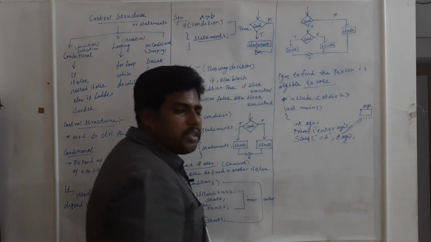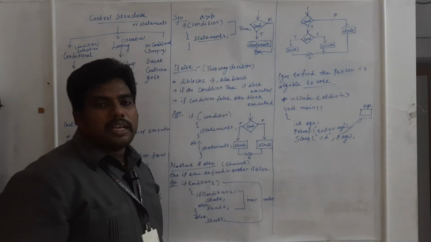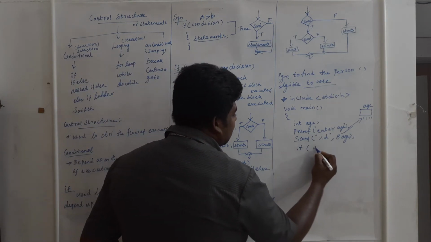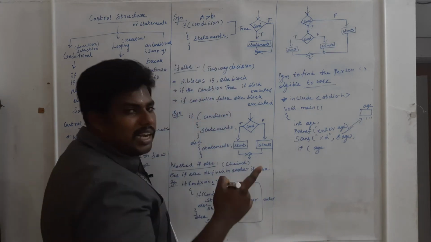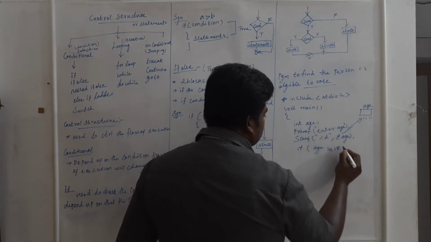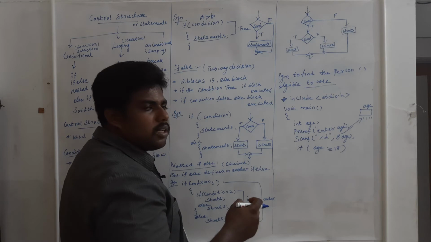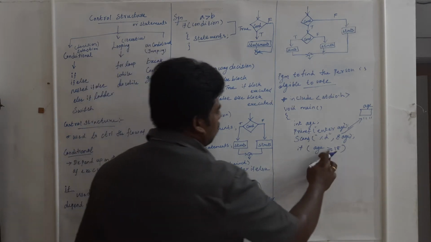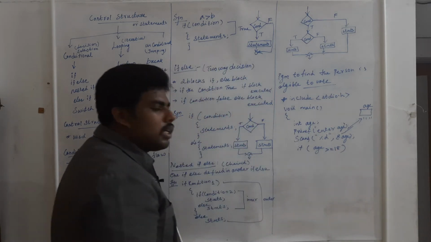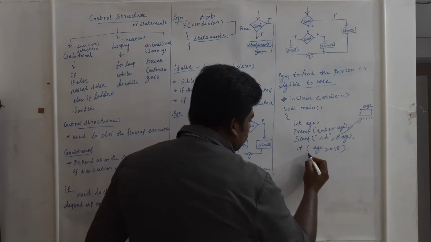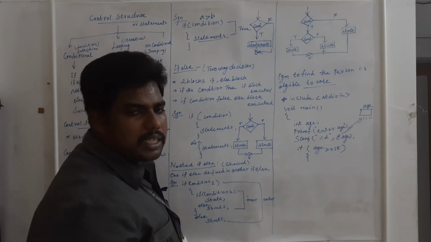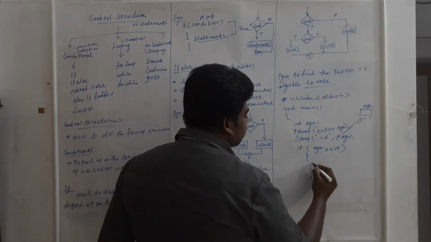Okay, all of you understood? Now I am going to use the if condition. What's the syntax? If, then in the bracket I am going to write the condition. What's the condition? Age greater than equal to 18. What is this symbol? Greater than equal to, right? Now, if only one statement is coming here, you need not put the curly brace. If you put the curly brace also, it's nothing wrong.